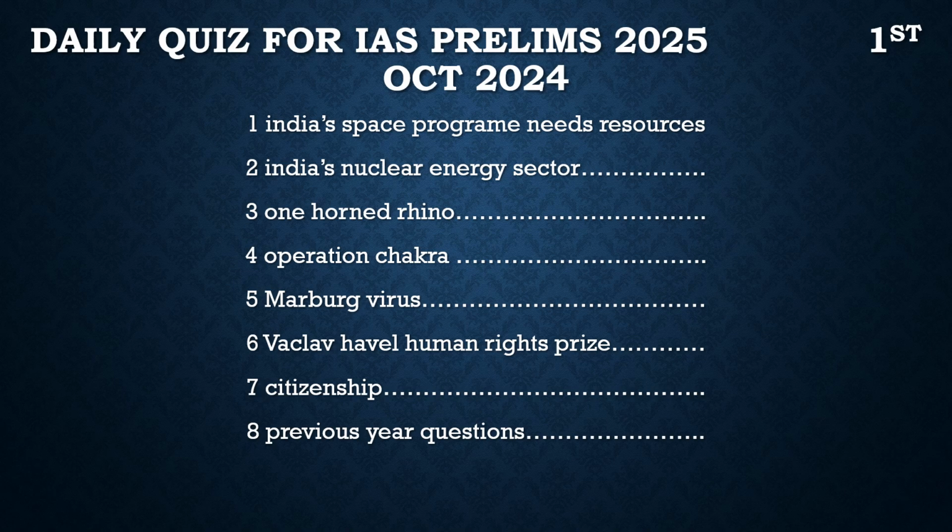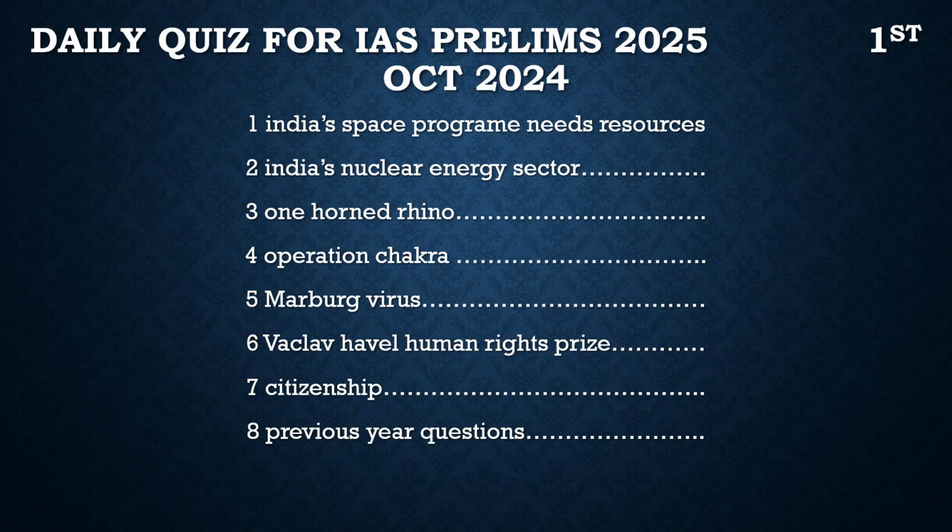If you are a first-time visitor of this channel, then let me introduce this initiative to you. Every day in this video, we discuss three types of questions. The first set is from the current affairs portion. We take up the most important articles from the newspapers, break them down, derive prelims-based questions from those articles and discuss them here, so that it will give you the idea of how questions could be framed from current affairs with respect to your prelims preparation.